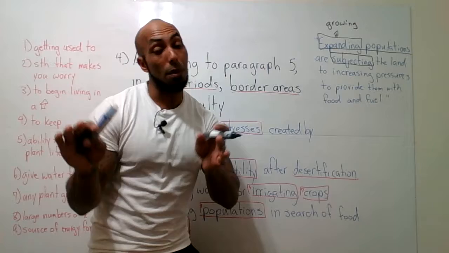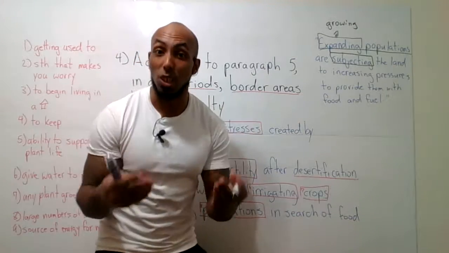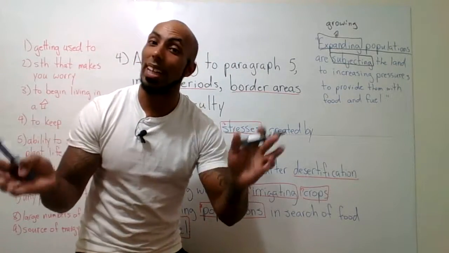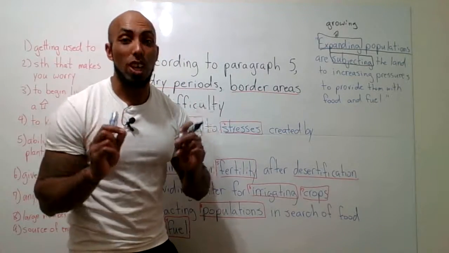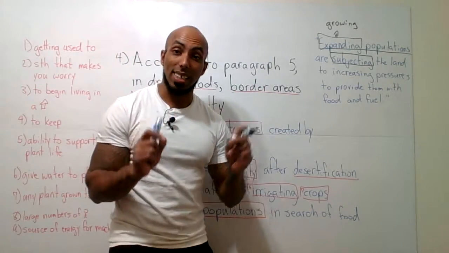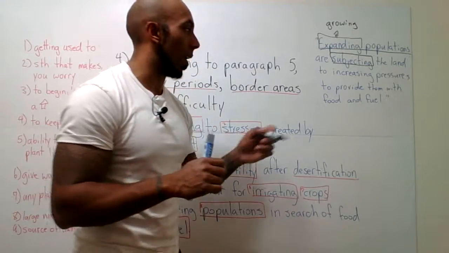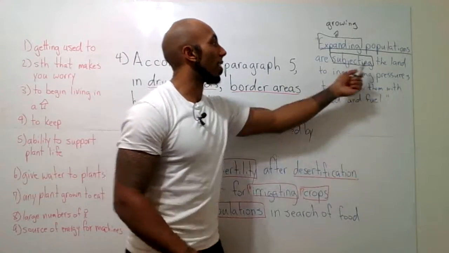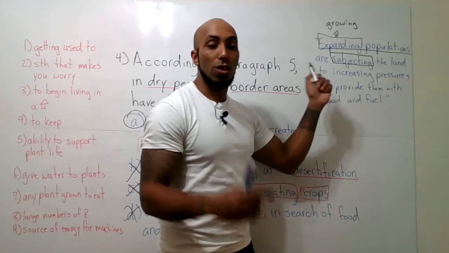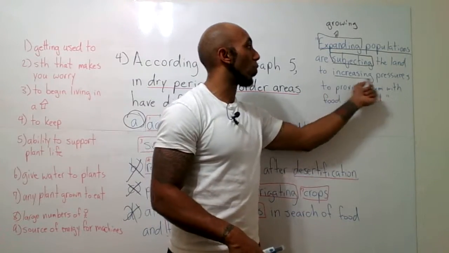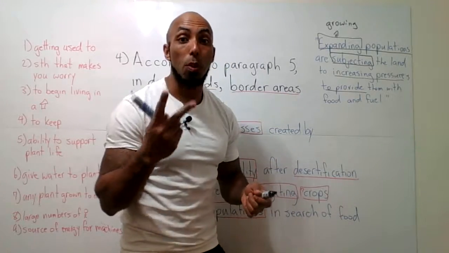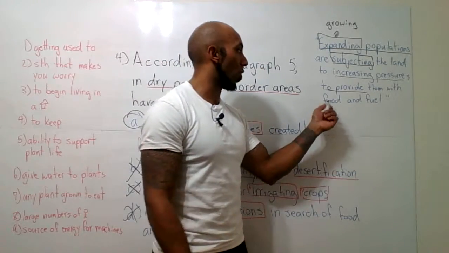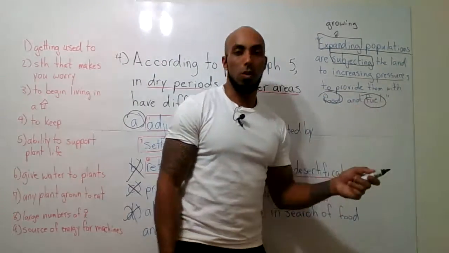So right now, for some of you, I could be subjecting you to a boring lecture, which means you think this is really boring, okay? Now, subjecting someone to something, like I said, is usually used in a negative way. Why is this negative? Because we're subjecting the land to increasing pressures to provide us with two important things that we need to live, which are food and fuel, okay?